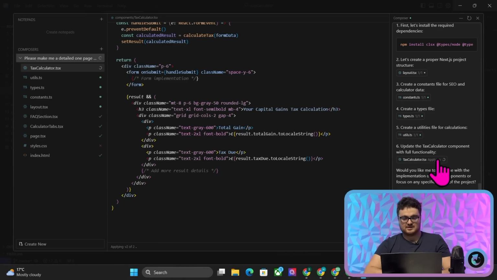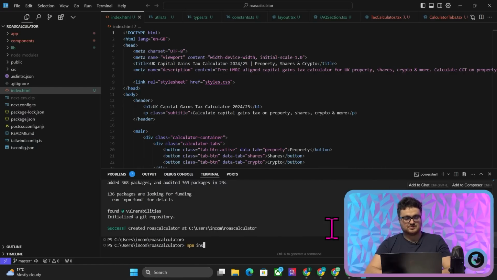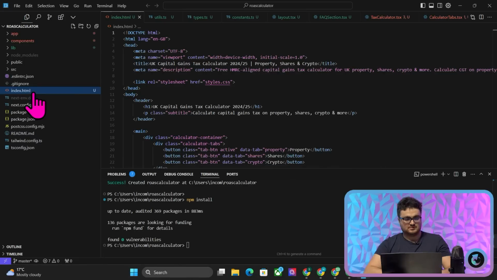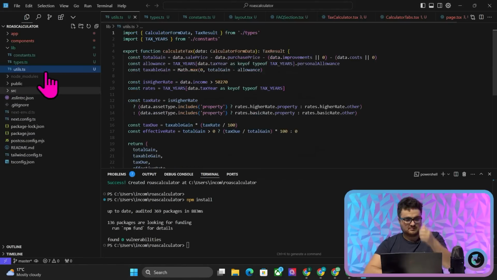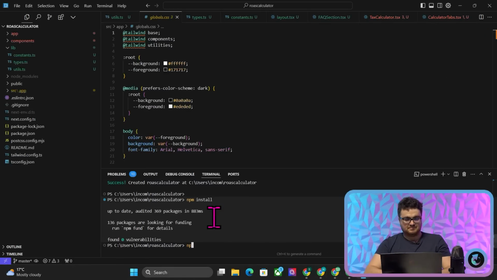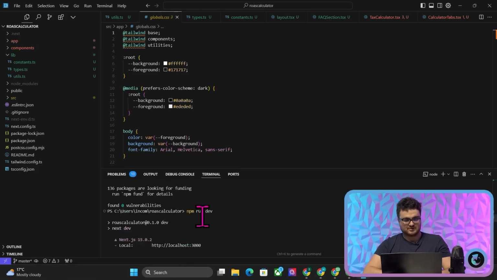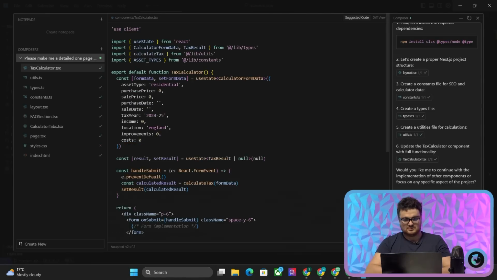So we'll just let this apply here, and then we'll accept all. To be honest with you, it's probably already done. So we'll do npm install like that. We'll delete this index HTML because we don't need it. What was the other thing it made? It made a CSS file. So now we'll do npm run dev. Probably have a couple of errors. There we go. A couple of errors, that's fine. We're used to that. So we'll just copy this and we'll say fix these errors and continue full implementation.